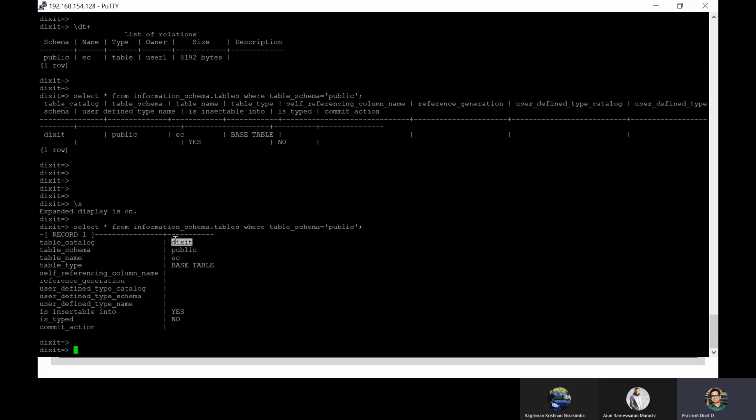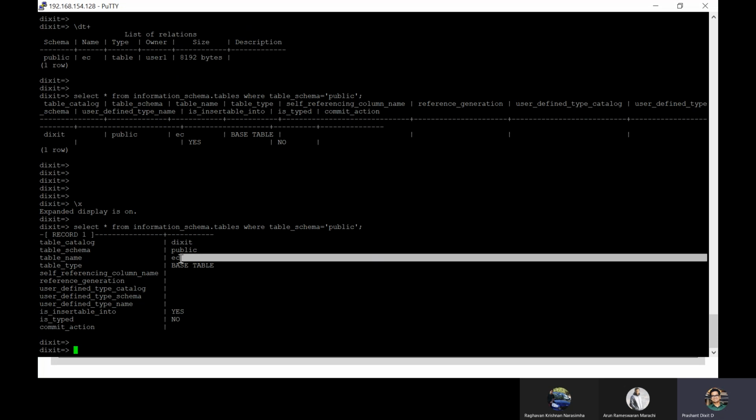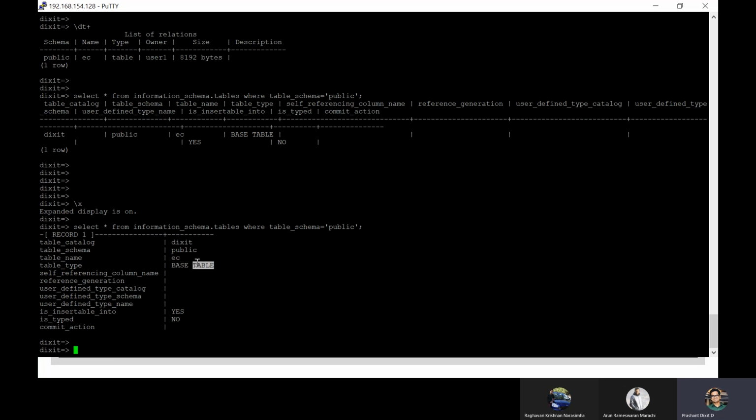So table catalog is Dikshit. It's publicly owned. I'll explain what a schema is and what the public schema means. And what is the table name? Table name, it has got EC, and table type is a base table. That's a simple table, right? Is insertable into, yes, the insert into command we have already used. That's why this option is coming in, yes. Correct. There are a few other columns too. I'll not go into them, but yeah, that's how you can get this information.